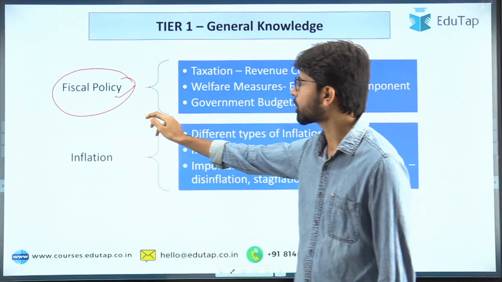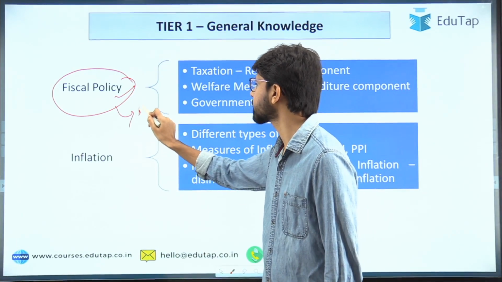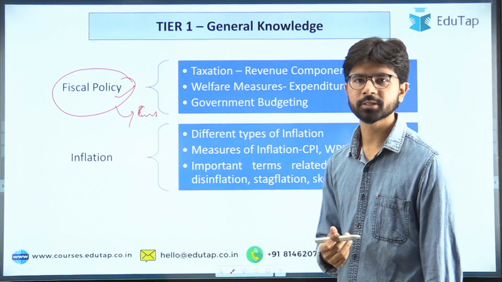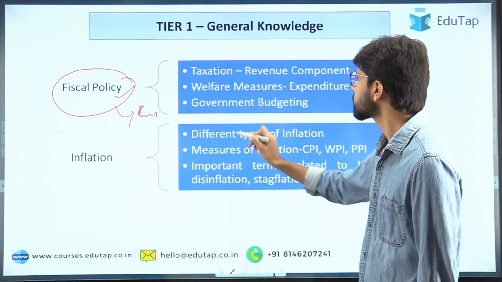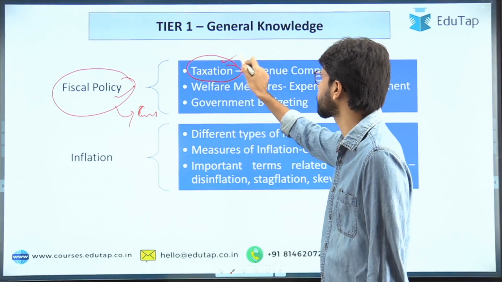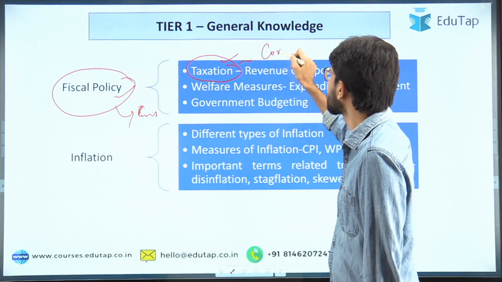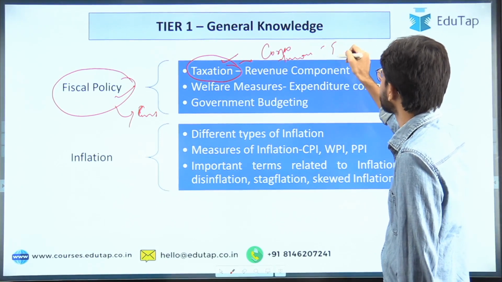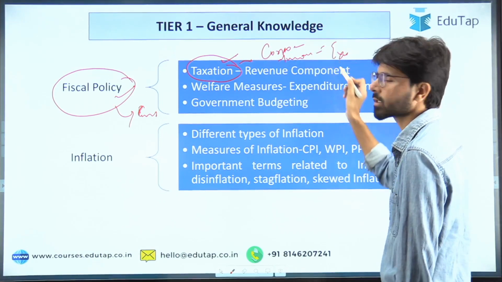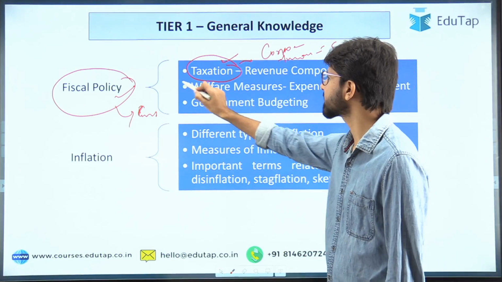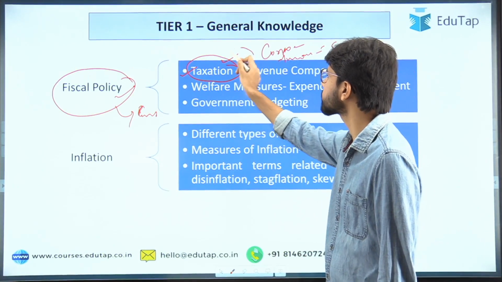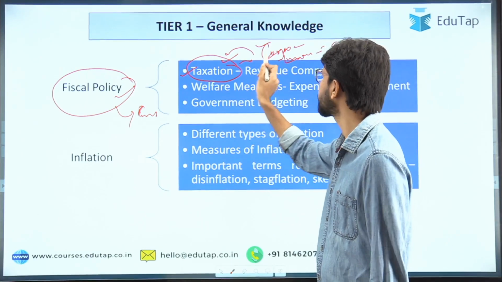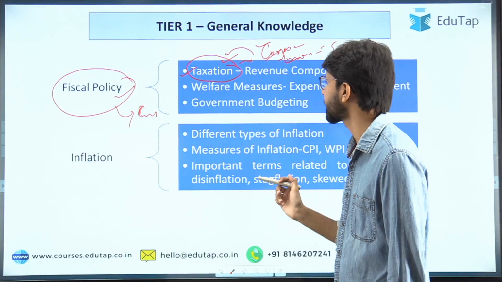Fiscal policy is a policy that a government usually comes up with, and monetary policy is decided by the MPC, that is the Monetary Policy Committee. Taxation is a major source of revenue for the government. What are the different types of tax, like corporate tax, income tax, and excise tax? You have to have an understanding of these different types of taxes, as the examiner usually asks what is the major source of revenue. Is it the corporate tax or the income tax? Once you go through these different terms and understand them, you will have a better idea.